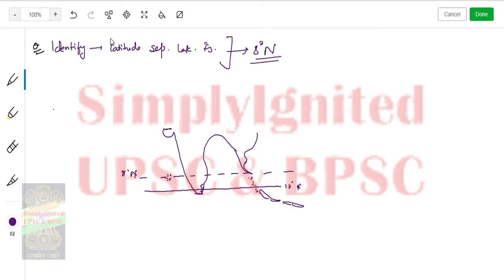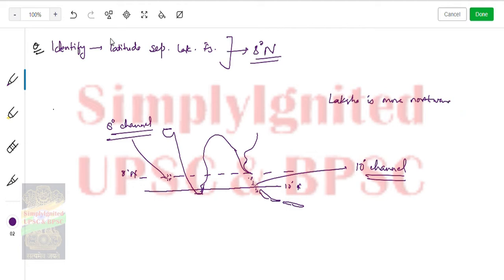We have the 10 degree channel, and here we have the 8 degree channel. So remember this, this often comes in examination. It shows that Lakshadweep is more northward than the Nicobar Islands.